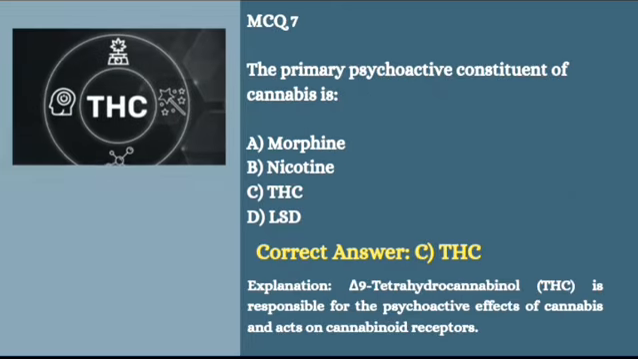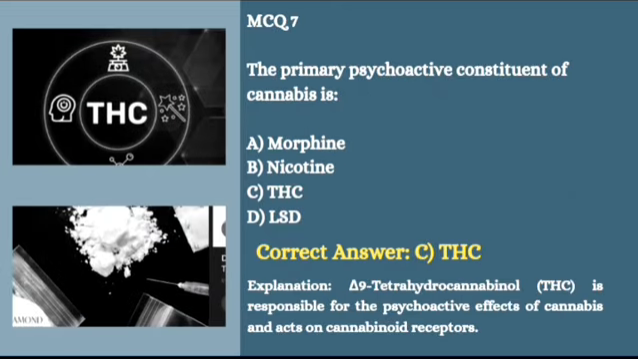Coming upon MCQ 7, the primary psychoactive constituent of cannabis is, the correct answer is THC. THC means tetrahydrocannabinol, the chemical that causes the high effect. It affects brain receptors and changes moods and perception.